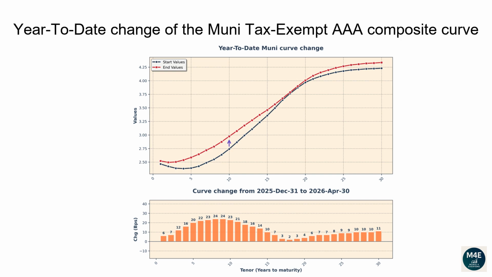The 1-year tenor changed 6 basis points. The 2-year tenor changed 7 basis points. The 5-year tenor changed 20 basis points. The 10-year tenor changed 23 basis points. The 20-year tenor changed 4 basis points. The 30-year tenor changed 11 basis points.